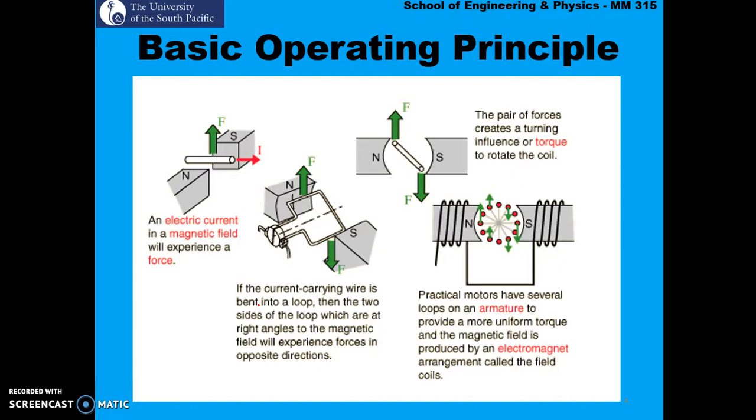So a practical motor will have multiple coils which will be wound onto the rotor, and by having an increased number of coils it ensures that the motor or the rotor rotates smoothly.